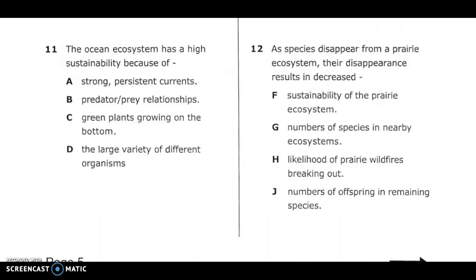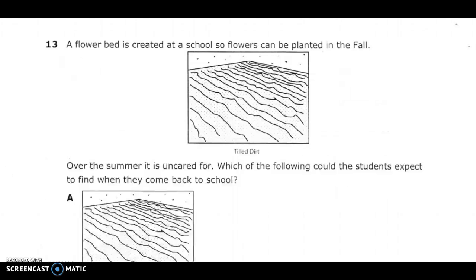Number 12. A species disappears from a prairie ecosystem. Their disappearance results in decreased F. Sustainability of the prairie ecosystem. G. Numbers of species in nearby ecosystems. H. Likelihood of prairie wildflowers breaking out. J. The number of offspring in remaining species.